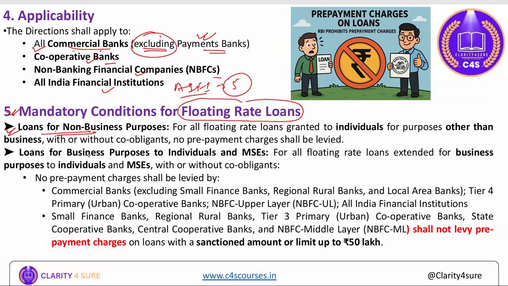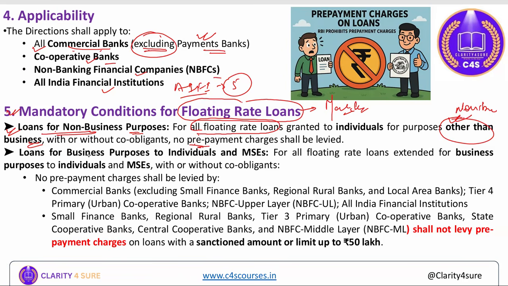For all floating rate loans, meaning loans where the interest rate is not fixed but determined by market conditions, sanctioned to individuals for purposes other than business, with or without co-obligants, no prepayment charges shall be levied. For non-business purposes, no prepayment charges shall be levied.